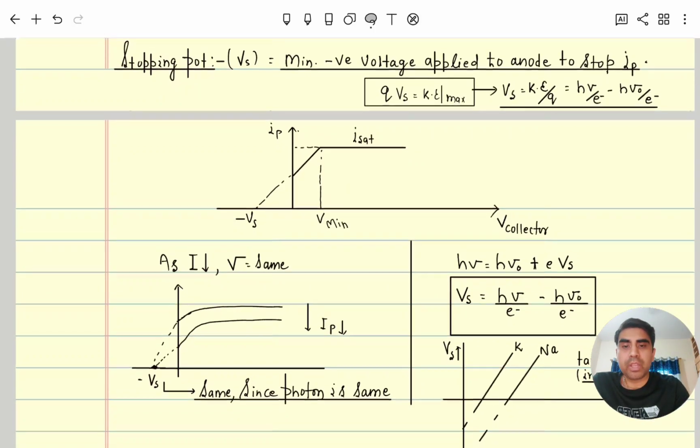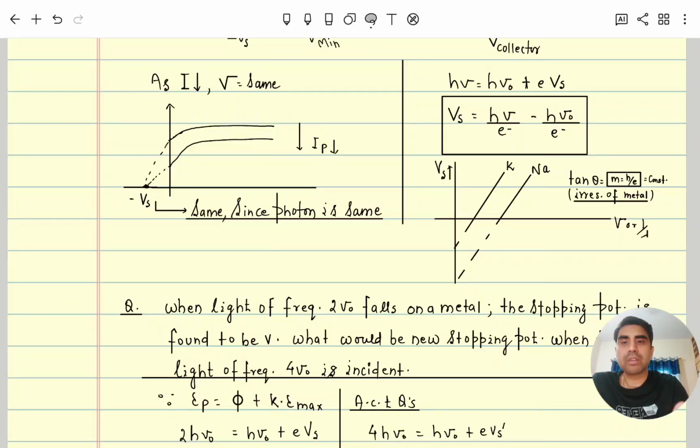Now moving further, the last two graphs we will discuss, where intensity is decreasing. As we decrease the intensity, the number of photons decreases.